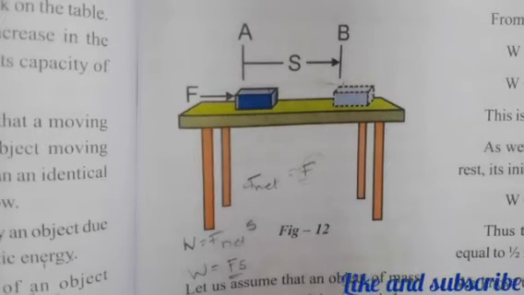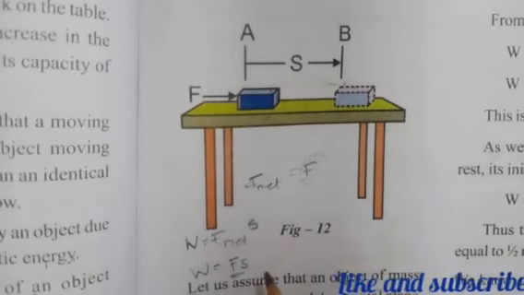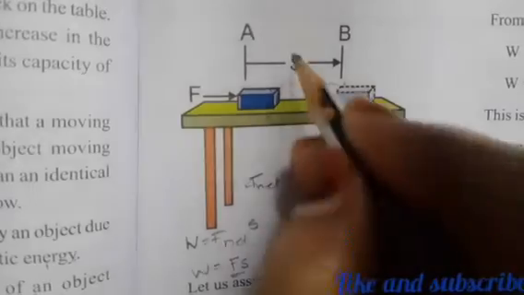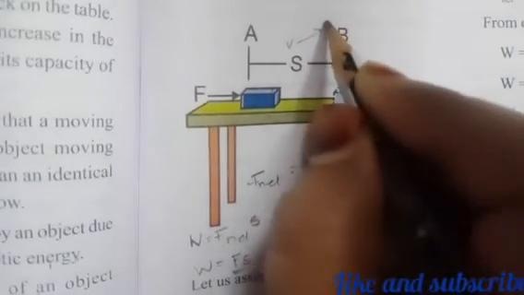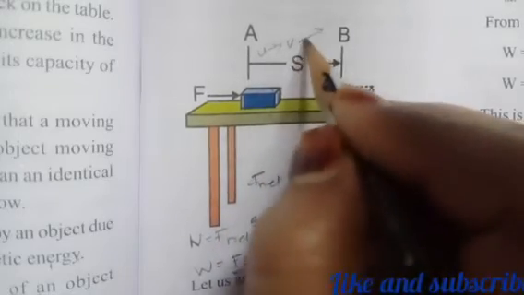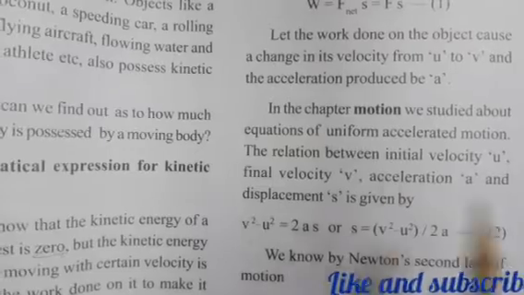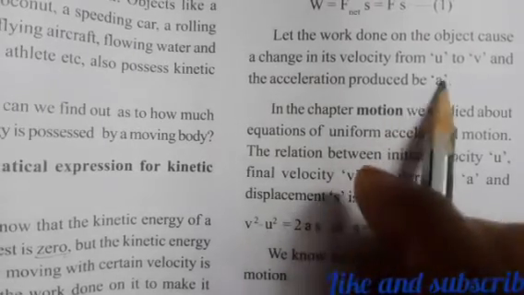Let the work done on the object cause a change in its velocity, that is, we are changing the velocity from u to v, and let the acceleration produced be a.